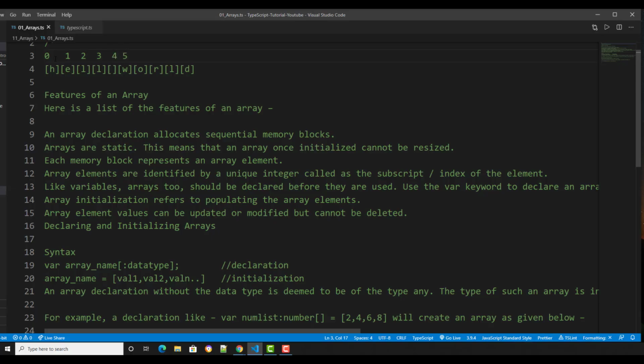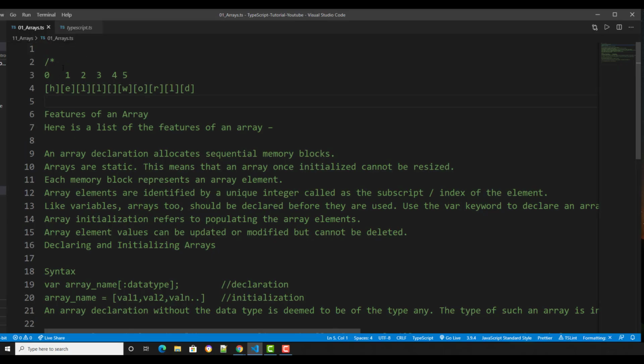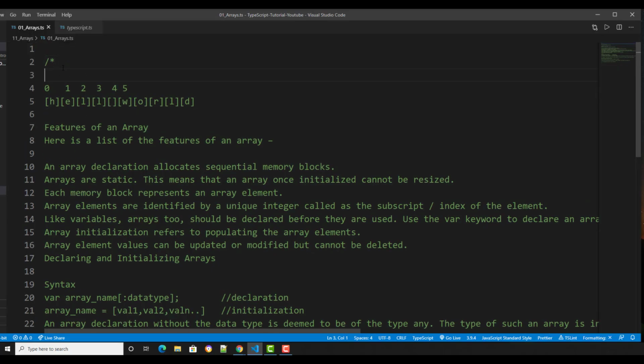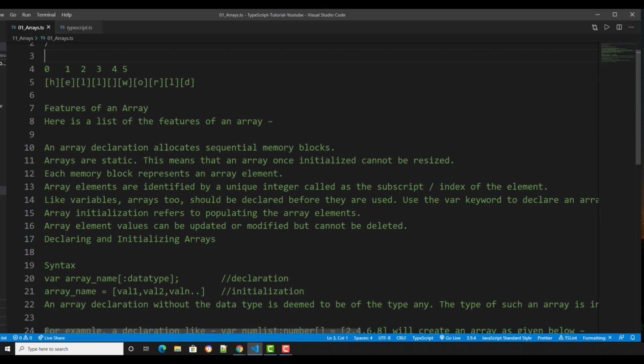That's how you access an array. You can access index 0, which is the default in programming languages. 0 is the first. Some programming languages start with 1, and TypeScript starts with 0 anyway.